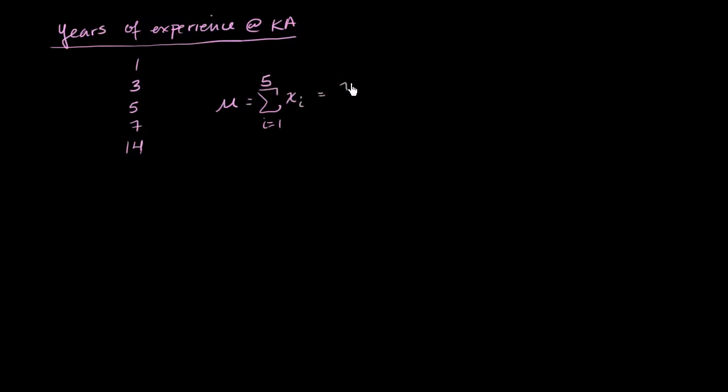So this is going to be equal to x1 plus x2 plus x3 plus x4 plus x sub 5, all of that over 5, the number of data points I have. And as we said, this is a very fancy way of saying I'm going to sum up all of these things and then divide by the number of things we have.